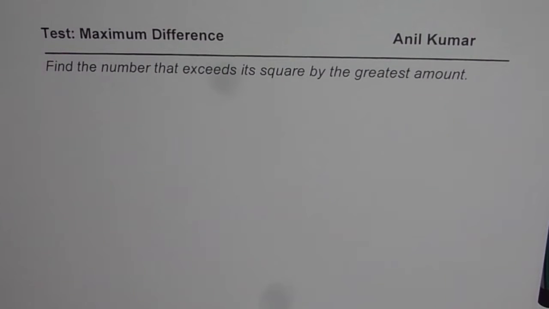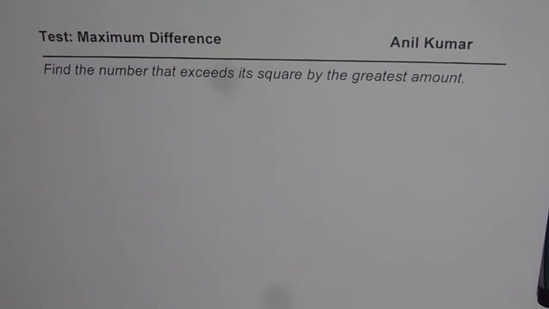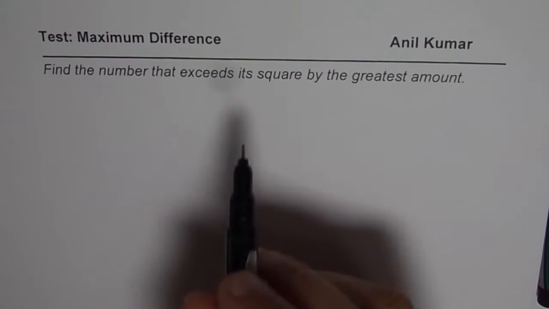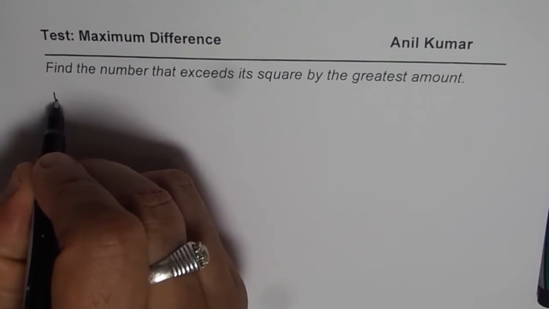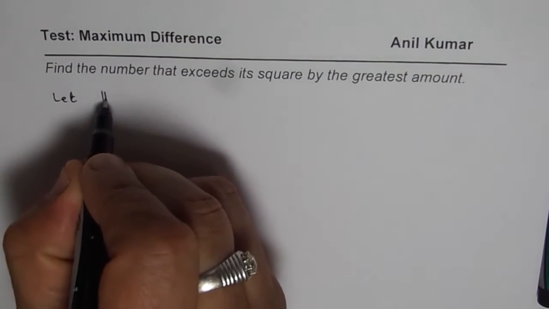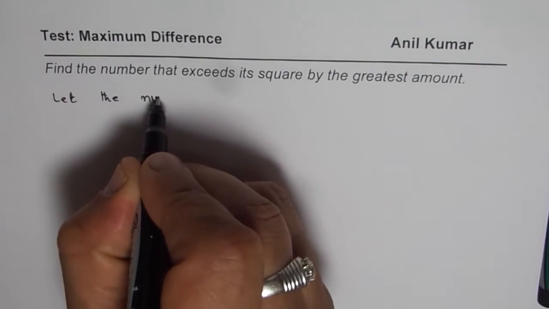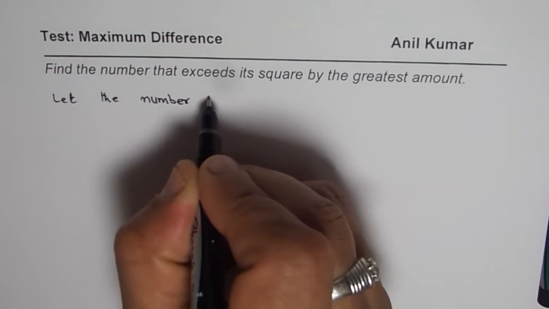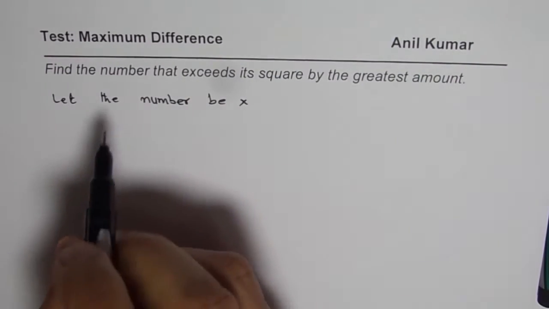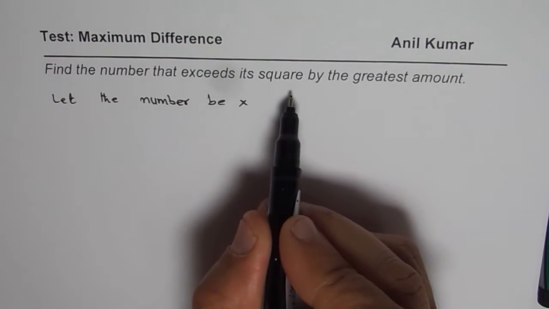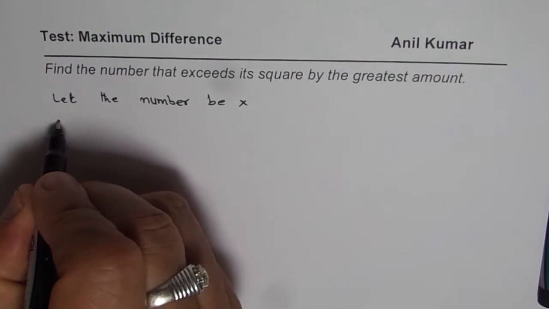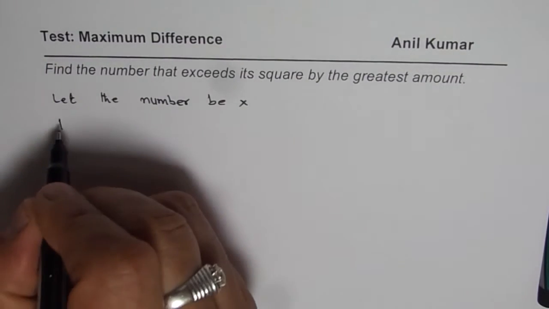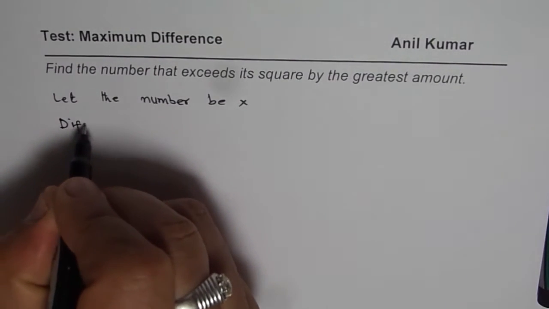Here is the solution for the very first one. It says, find the number that exceeds its square by the greatest amount. So we say let the number be x. The number has to exceed its square by the greatest amount. That means the difference has to be maximized, right? So we need to maximize the difference.